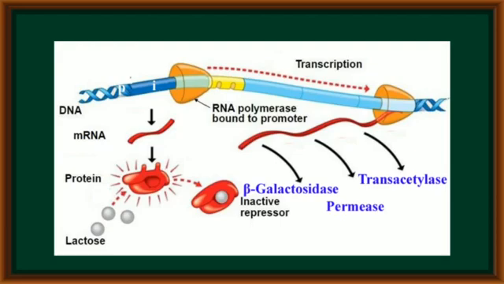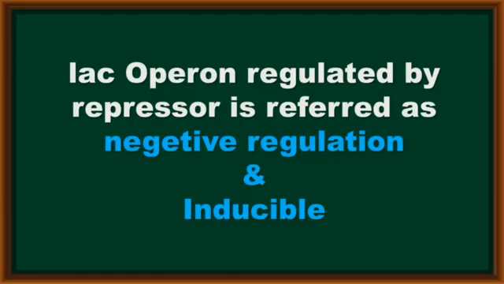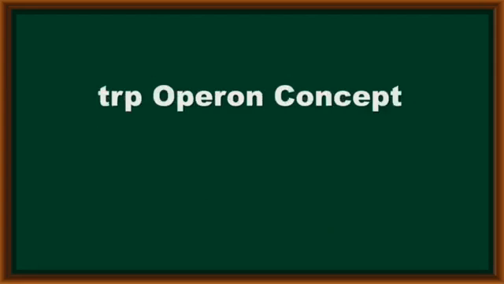In this way, due to the presence of lactose, the required enzymes are produced from structural genes. This is the lac operon. The lac operon is regulated by a repressor protein, so it is referred to as negative regulation, and it is inducible.